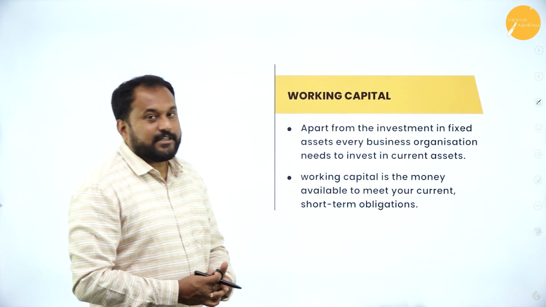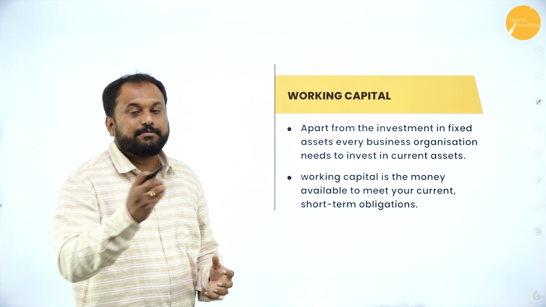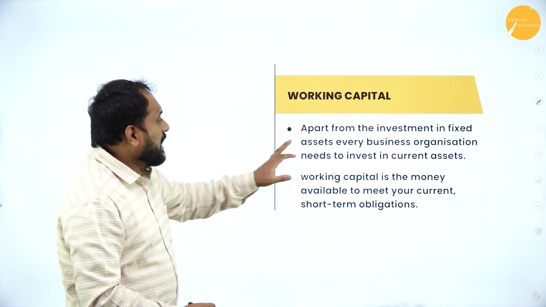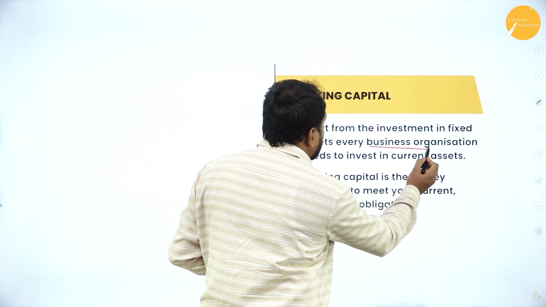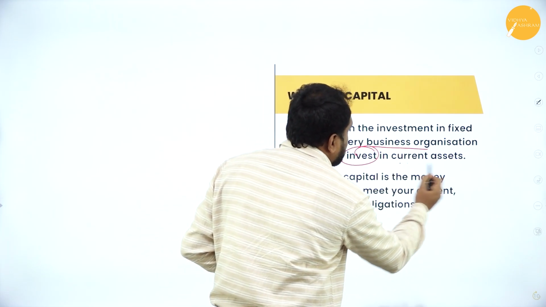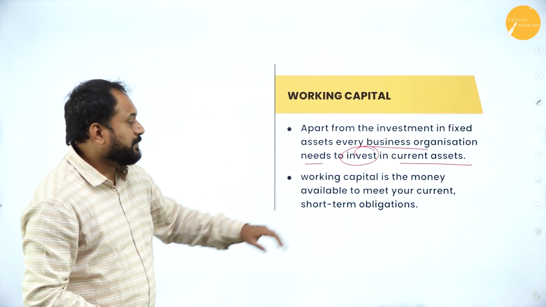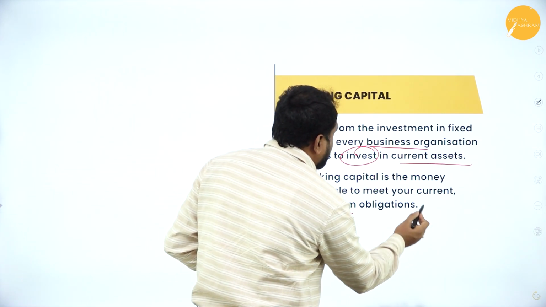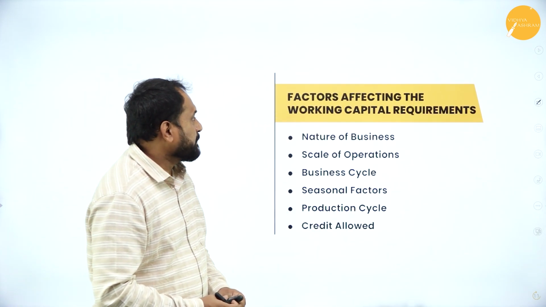Now working capital. Working capital in the sense, while working on a daily basis, how much money we have, that is called working capital. Apart from the investment in fixed assets, every business organization needs to invest in current assets. Working capital is the money available to meet your current short-term obligations.